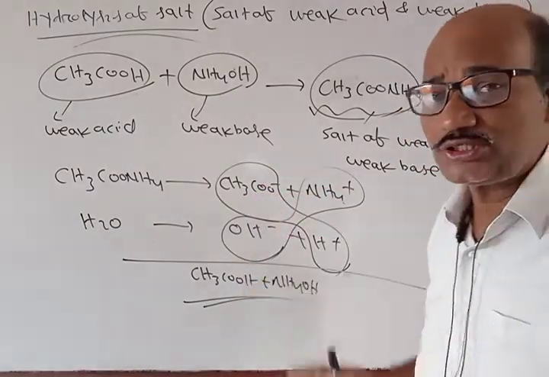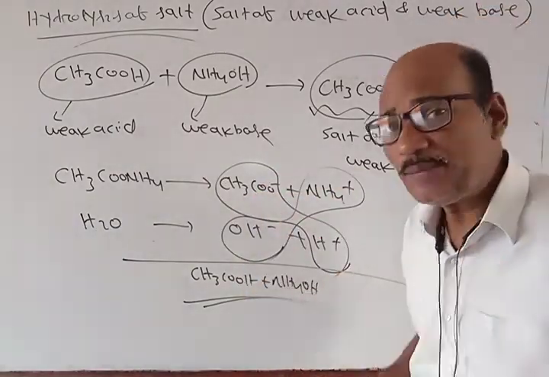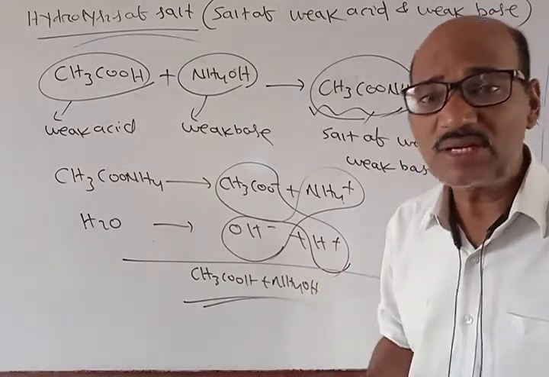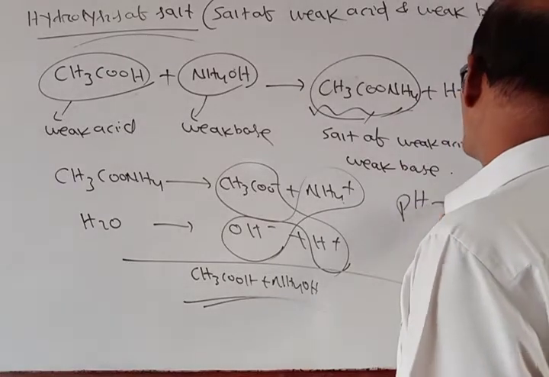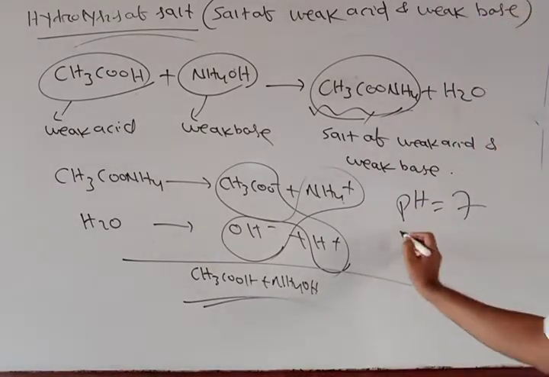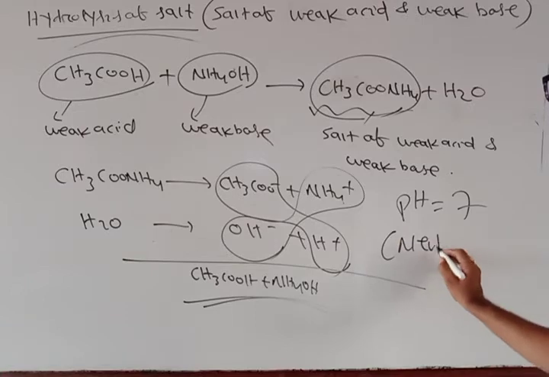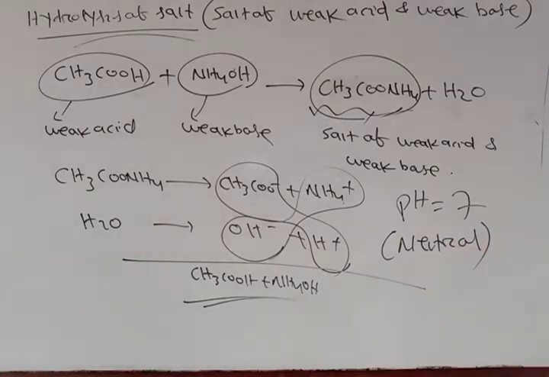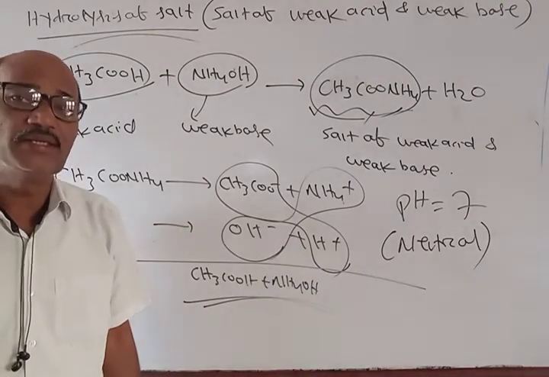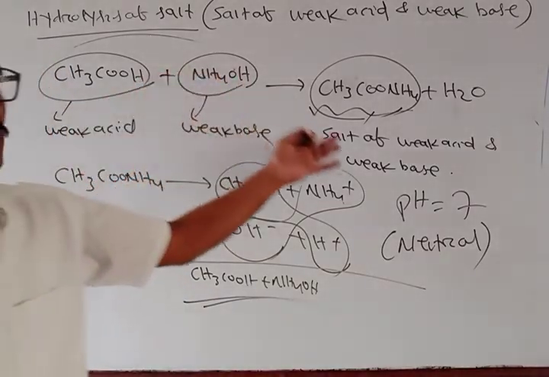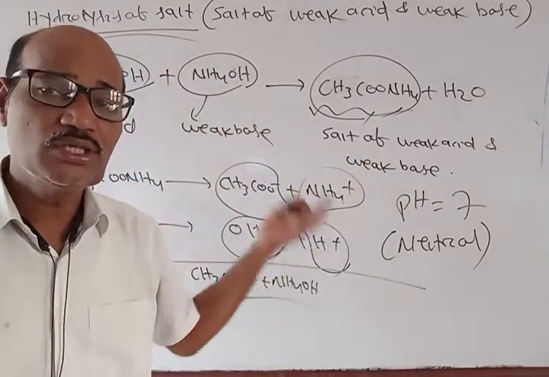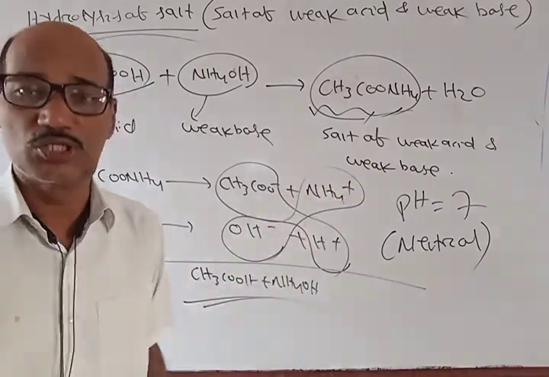The resulting solution will not have more H plus or more OH minus. As a result, the pH will be 7 and the solution becomes neutral. So salt of strong acid and strong base undergoes hydrolysis to give a neutral solution, and also the salt of weak acid and weak base gives a neutral solution.